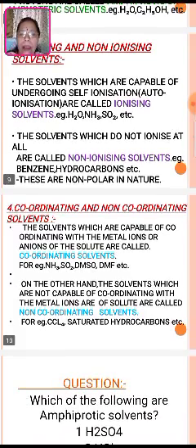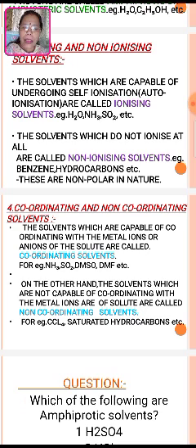On the other hand, the solvents which are not capable of coordinating with metal ions are called non-coordinating solvents. CCl4 is not coordinating at all. Saturated hydrocarbons also do not coordinate with metals, and therefore these are non-coordinating solvents.